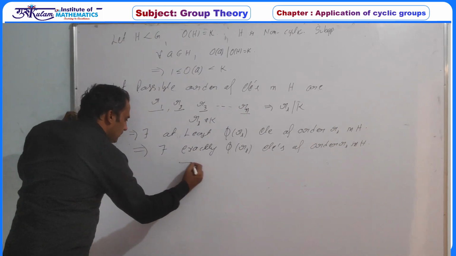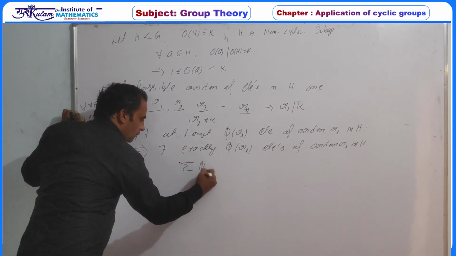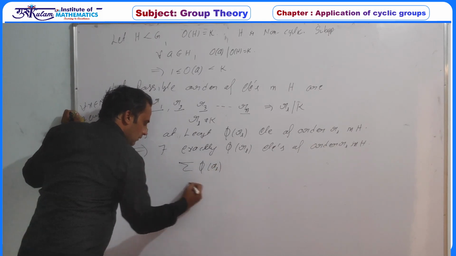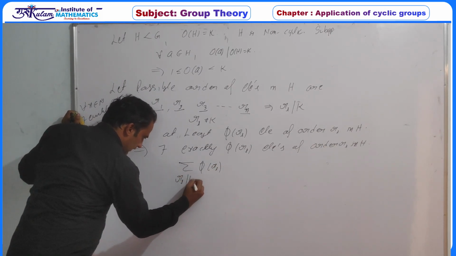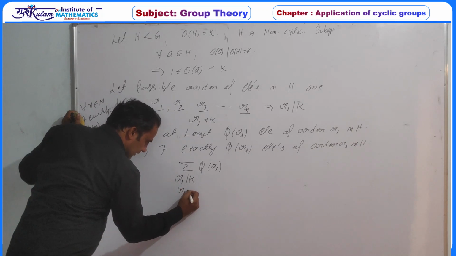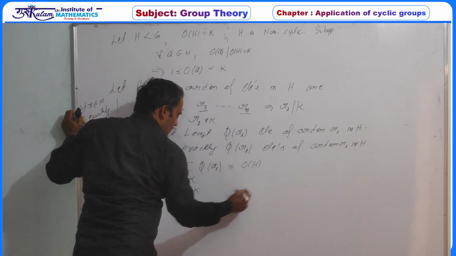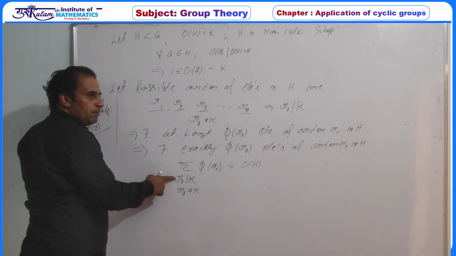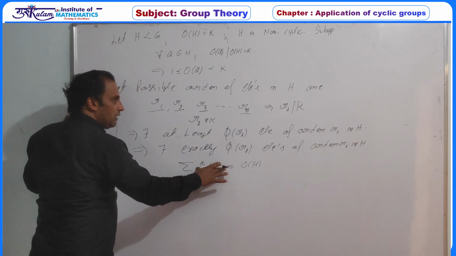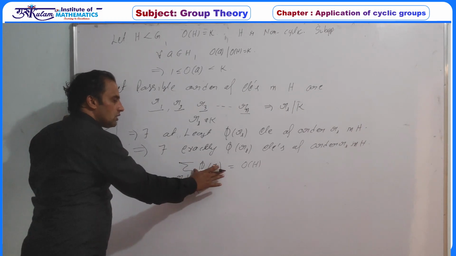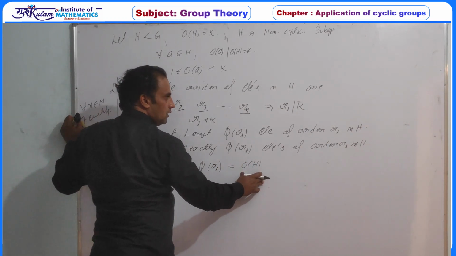So this definitely implies the summation of phi(Ri), with Ri dividing K and Ri not equal to K, must be equal to the order of H, because these are the only possible orders and these are the total number of elements of these orders. So the total sum should be equal to the order of H.